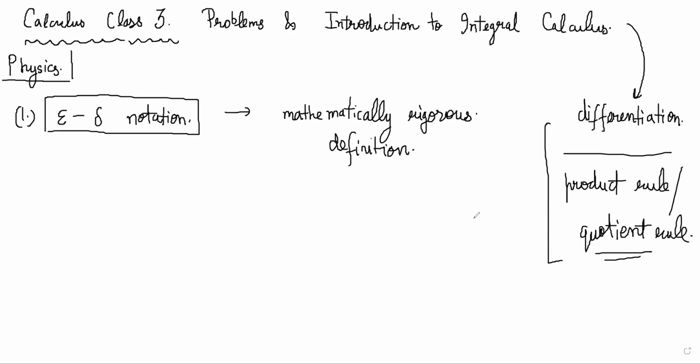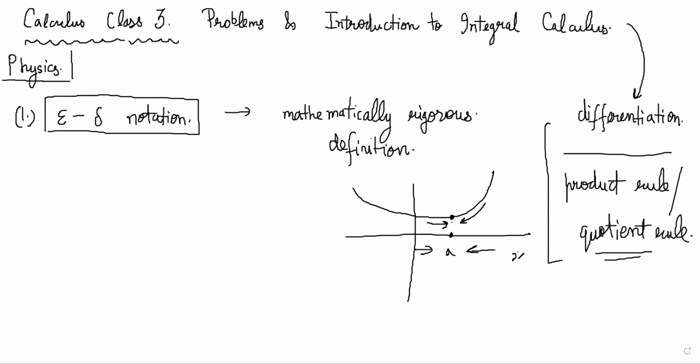Basically, what we had understood was that if a function is approaching a certain value from one side, and from the other side also it is approaching the same value, right? As x becomes close to a from above as well as from below, if the function value is approaching a certain value, and the tendency of approach is the same from both sides, then the limit exists, and we say L is the limit of the function as x tends to a.